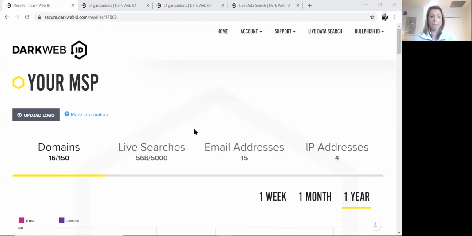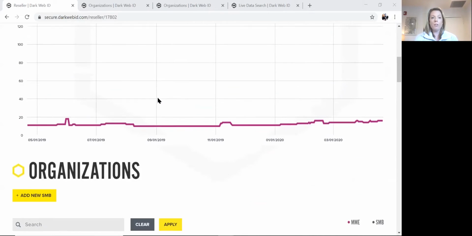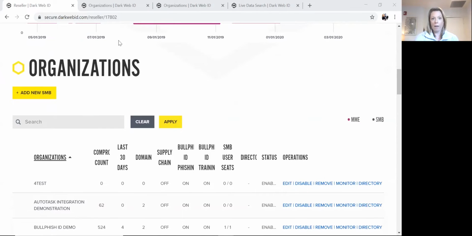When you log into the platform, the first thing that you're able to do is upload your company's logo. This means that every export, every report that you're pulling from the platform will be branded and have your MSP's logo on that report. You'll have a high-level overview on your home screen showing you activity with all of the organizations that you're monitoring, and then you're able to drill down at an organization level.